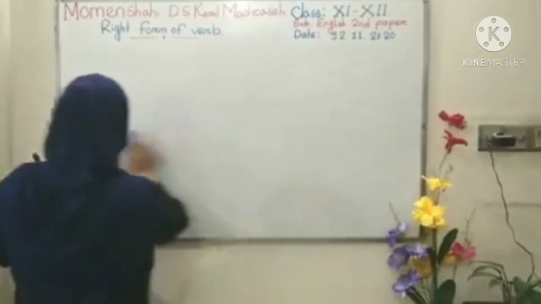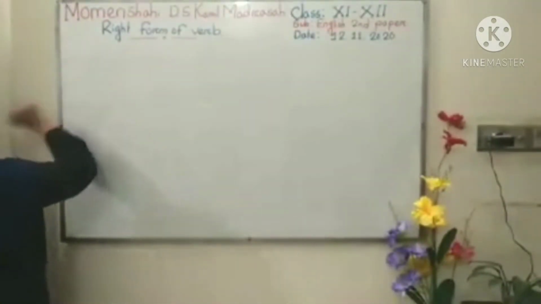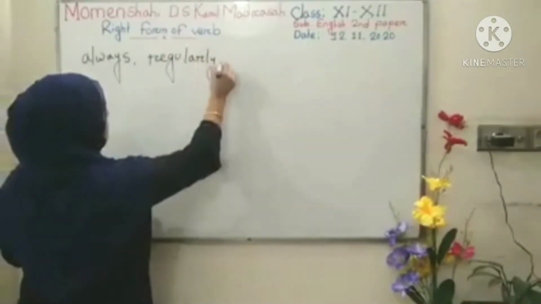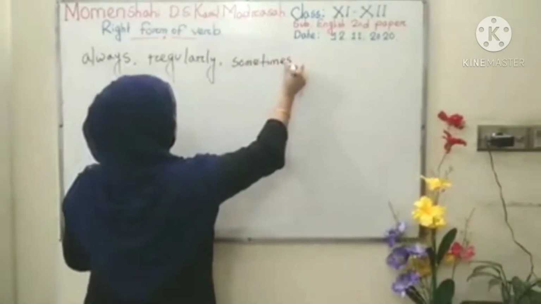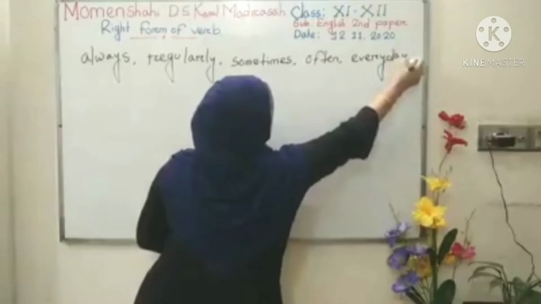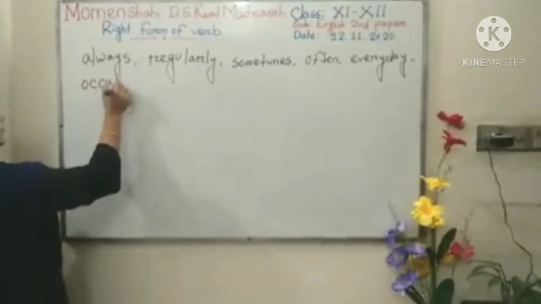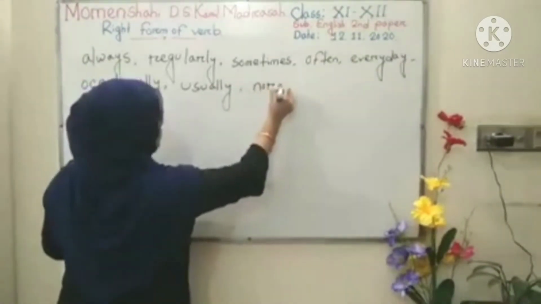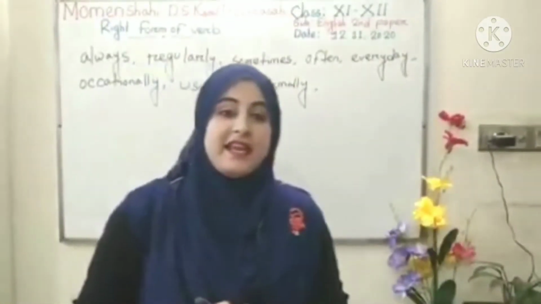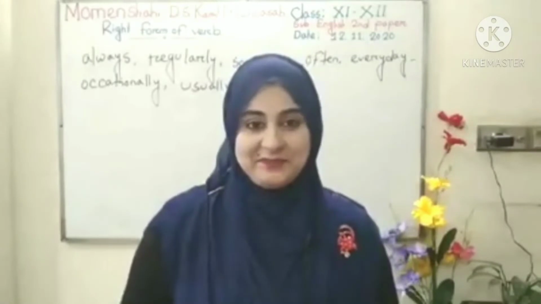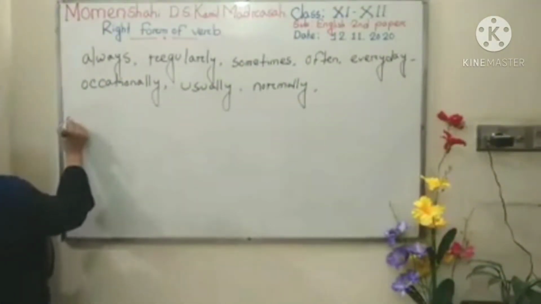Now again I am showing you some more examples, but before that I will tell you some indicating words that you can find in present indefinite. What are the indicating words? If you get in any sentence always, regularly, sometimes, often, every day, occasionally, usually, normally, and many other words, it is also transformed into present indefinite.